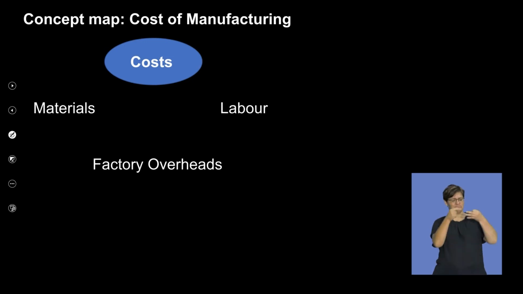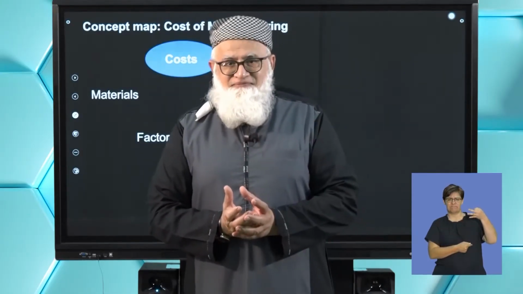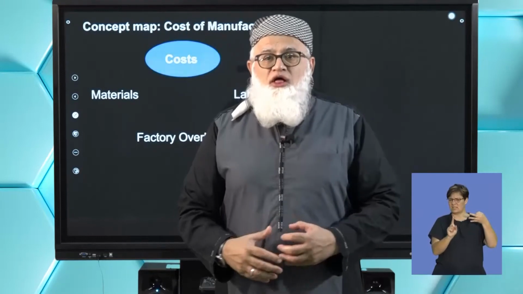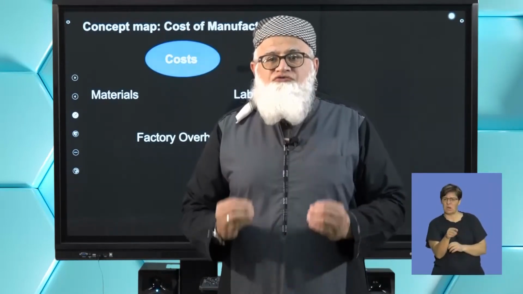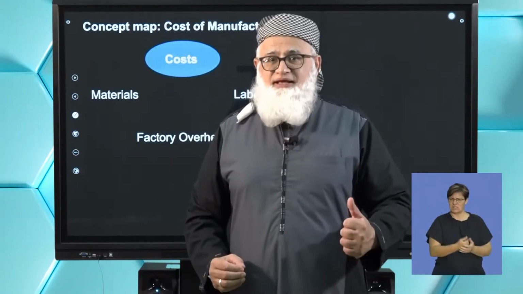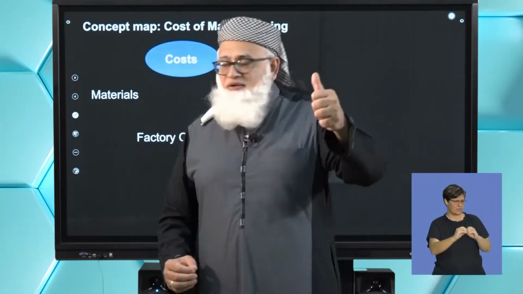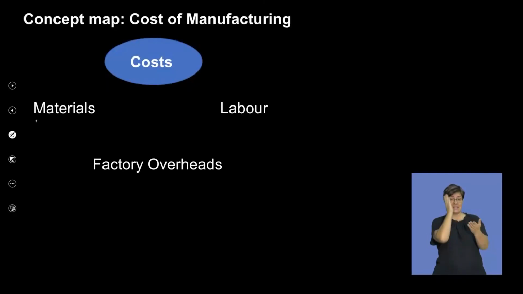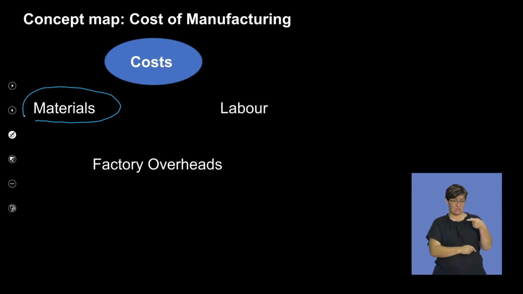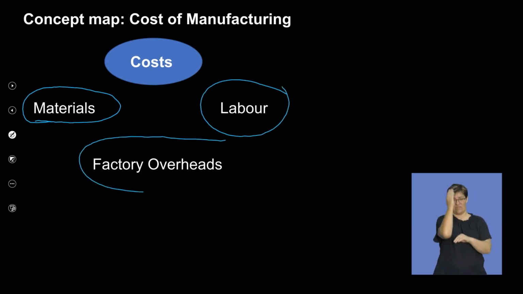Now, what are the three components that go into the manufacturing of a product? Think about it. One, you have your direct materials. Number two, you have your labor. And number three, you have your factory overheads.